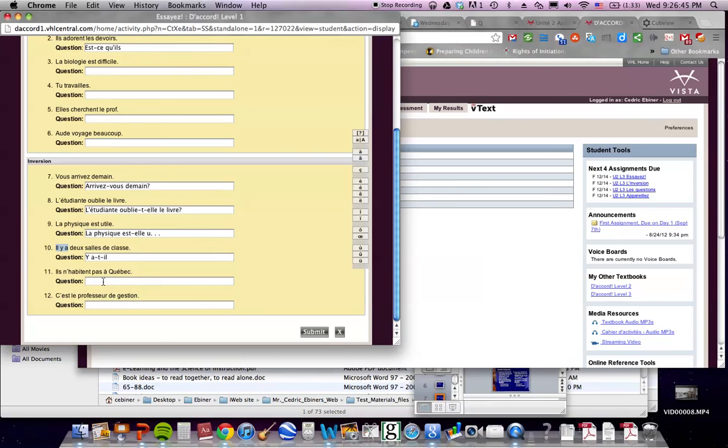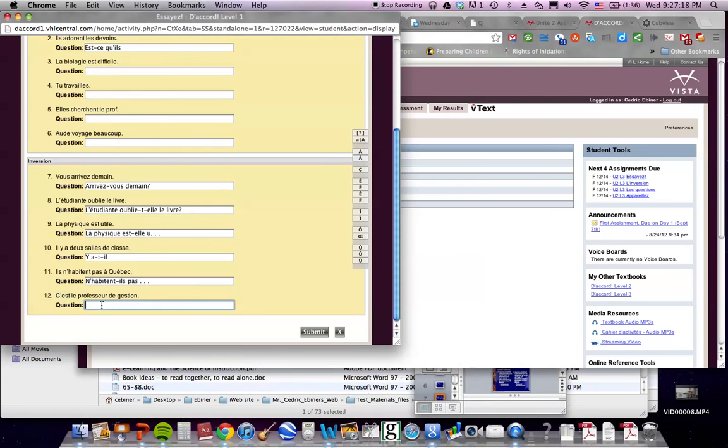Okay. Now for this one, you have an inversion with a negation, ne pas. That's the negation, right? Ils n'habitent pas à Québec. They don't live in Quebec. So to do the inversion with this, you start with the negation, n'habitent. Then you invert that with your subject. It's a pronoun, so no problem right here. Ils, since it's hyphenated, you can't break it apart, and then pas comes after, and then you finish your question with à Québec.